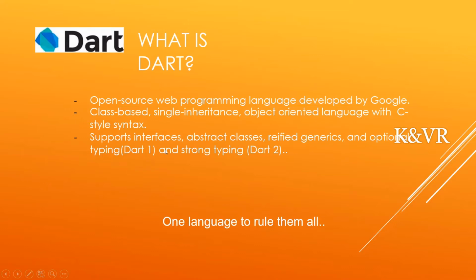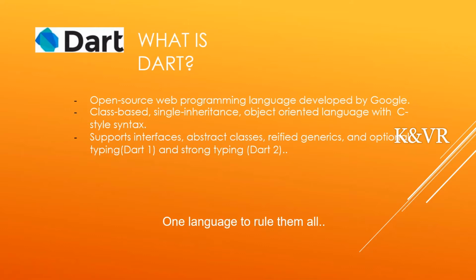It has predefined widgets. The Dart language is mostly built with predefined widgets, and we can write the code with widgets. It supports interfaces, optional typing and strong typing.